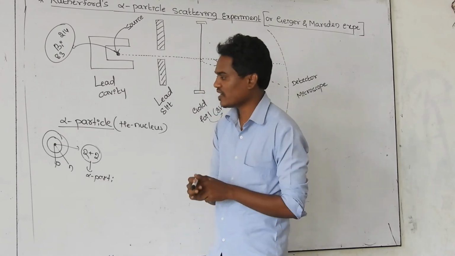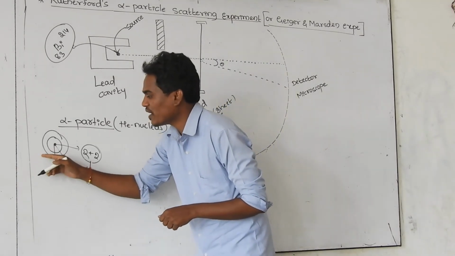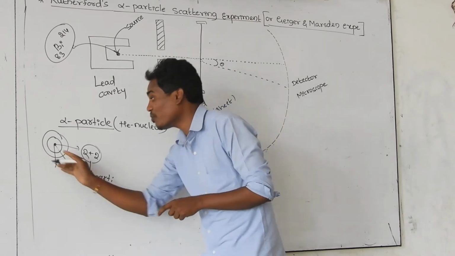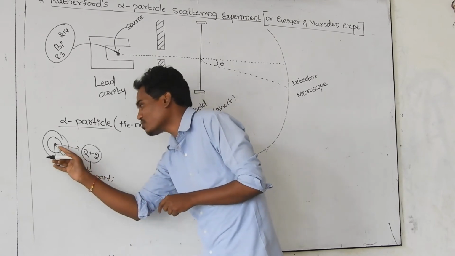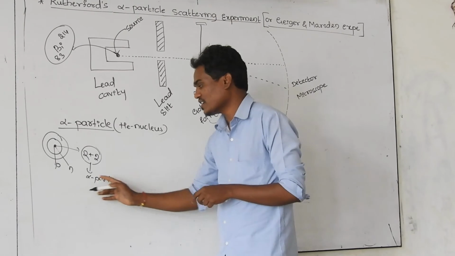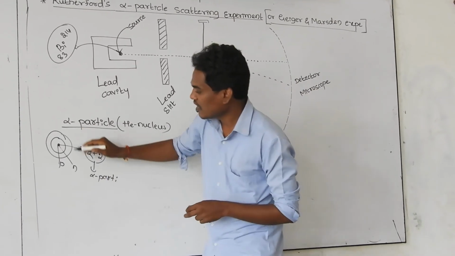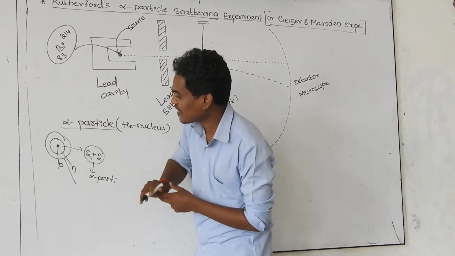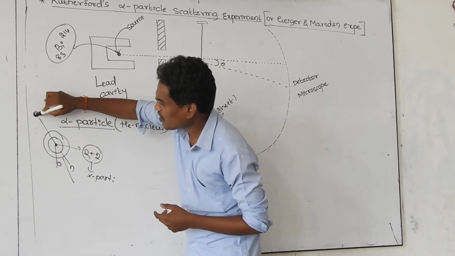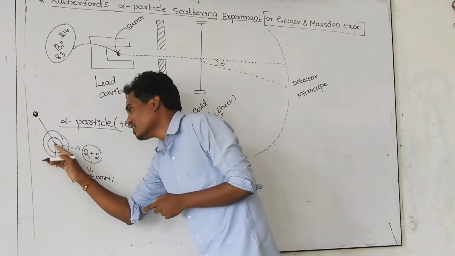So if you vibrate this atom by using some energy, because of some disturbance, there is an ejection of 2 protons and 2 neutrons from the atom. Those 4 nucleons together we call an alpha particle. Let us consider I am heating this, vibrating this atom. There is an ejection of one particle from the nucleus.